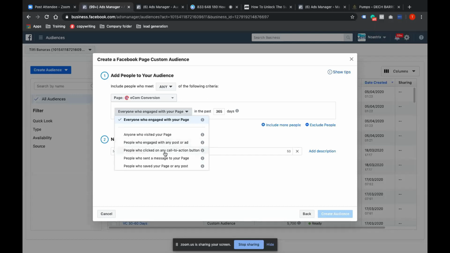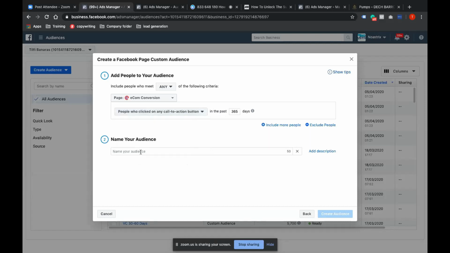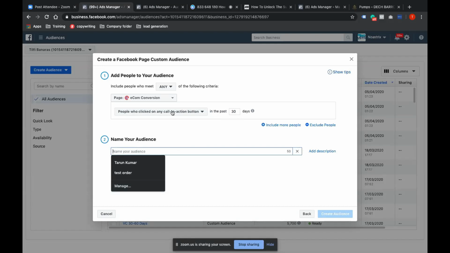So what you can do in that case is, for people who clicked on any call to action button, you can create that audience. And based on your understanding of how many days you have run that campaign, you can create a slightly broader audience and then retarget it. But ideally, I will not advise that.